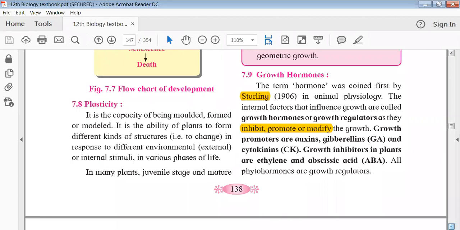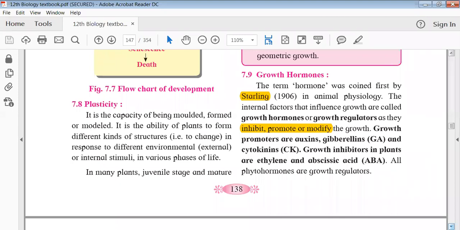The term hormones was coined by a scientist in 1906. His name was Starling, and he observed these hormones when he was working in animal physiology. So hormones were actually discovered in animals, and then they tried to find similar molecules in plants, and the research went on. That's what was first coined by Starling.